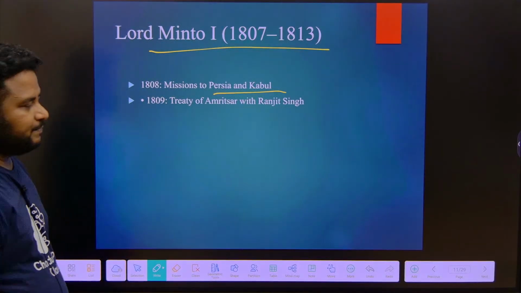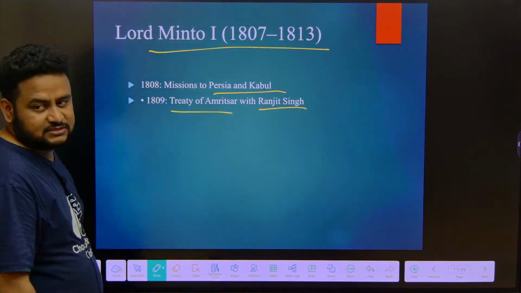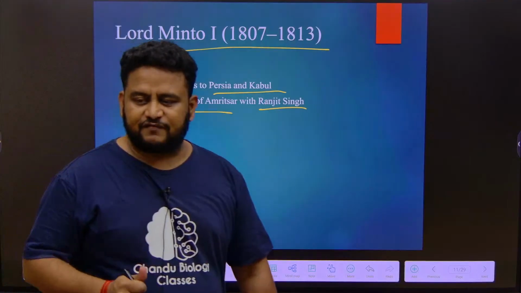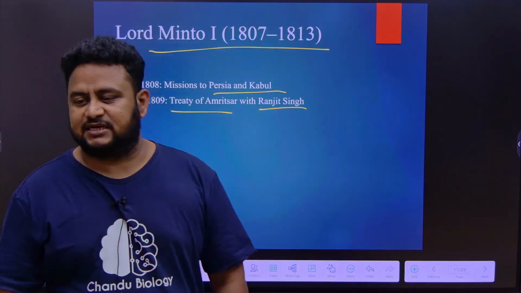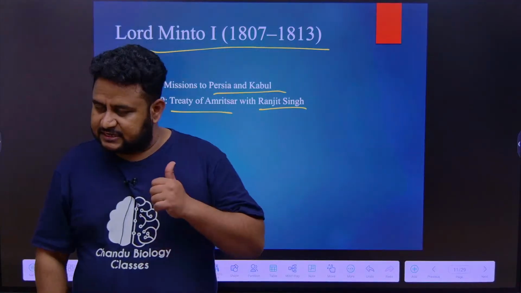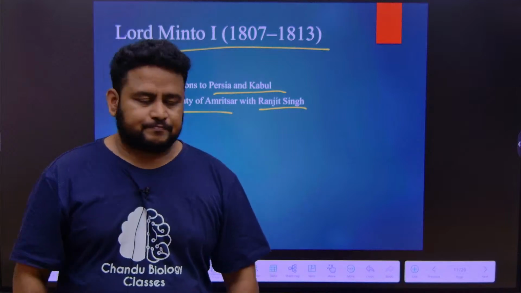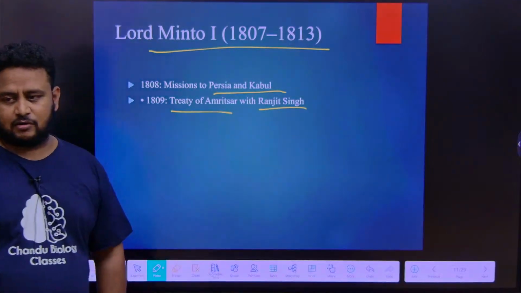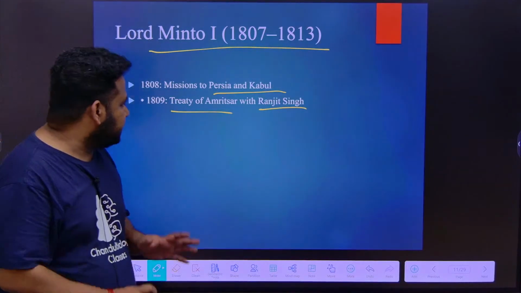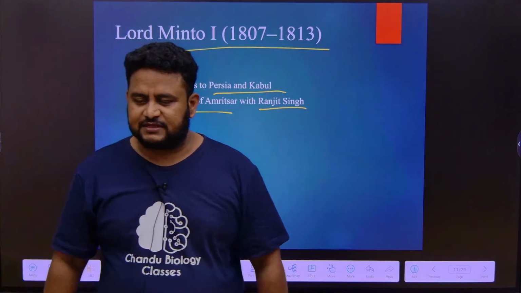Lord Minto I, but he had the Treaty of Amritsar with Ranjit Singh. This is important for us. Lord Minto I, Treaty of Amritsar with Ranjit Singh. He was a Sikh king, king of the Sikhs. Lord Minto I had the Treaty of Amritsar with whom? With Ranjit Singh.